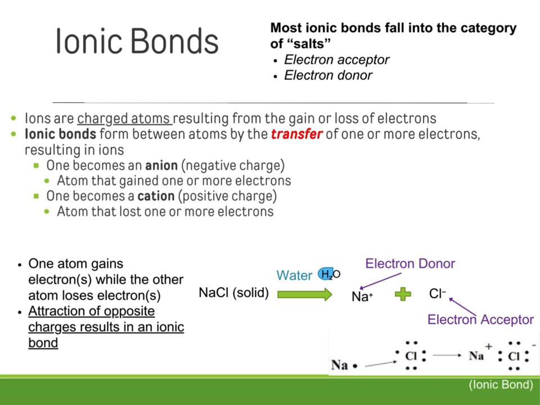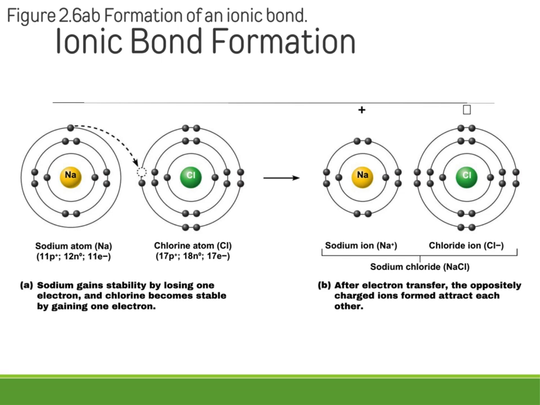Sodium, because it donates or gives up its electron to chlorine, now has more protons than electrons. As the electron donor, it now becomes positively charged, and it's known as a cation, a positively charged ion. And the opposite charges that are created with the transfer of electrons between different atoms, that attraction is what results in an ionic bond. Here's that example again, just with pictures.